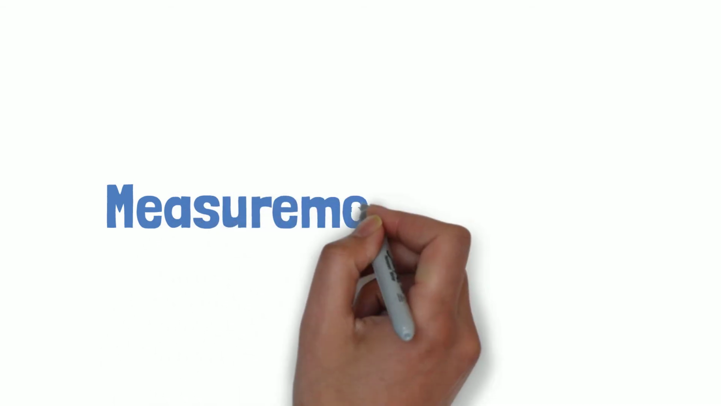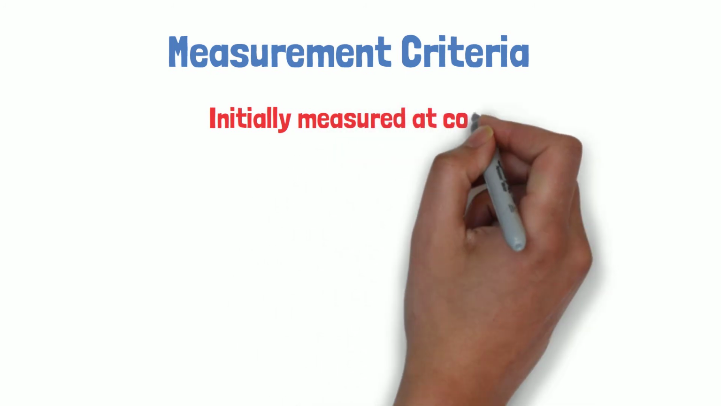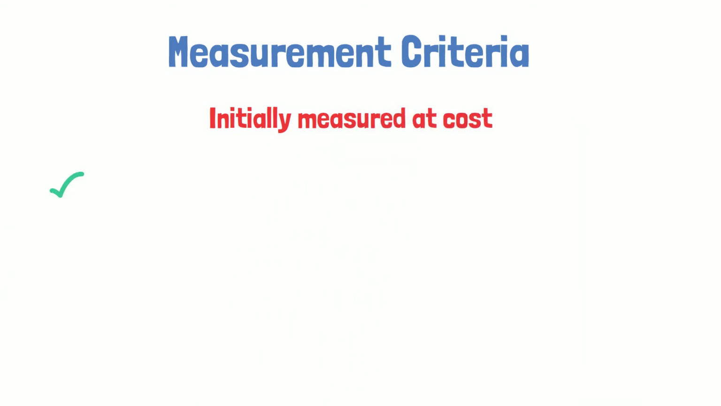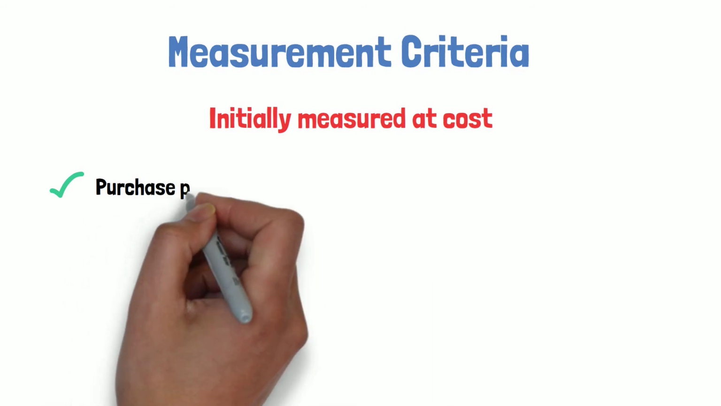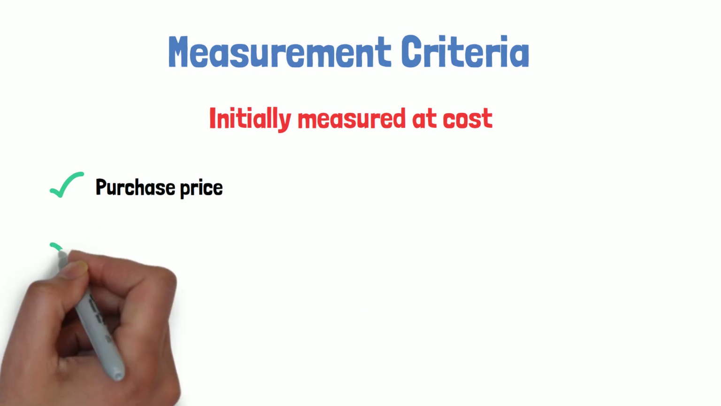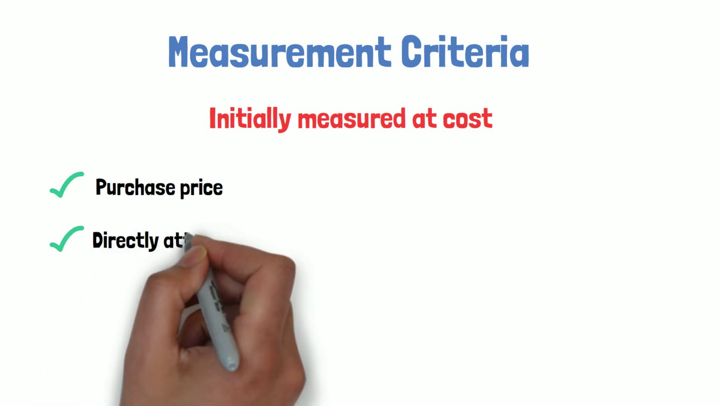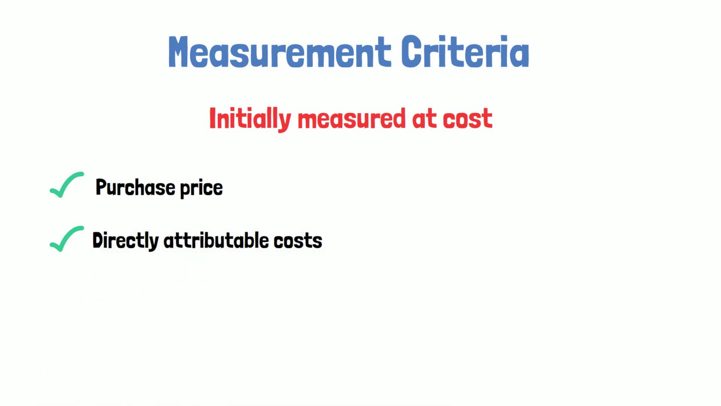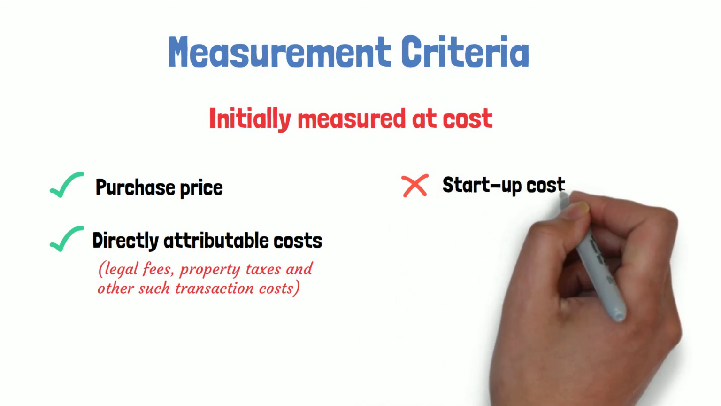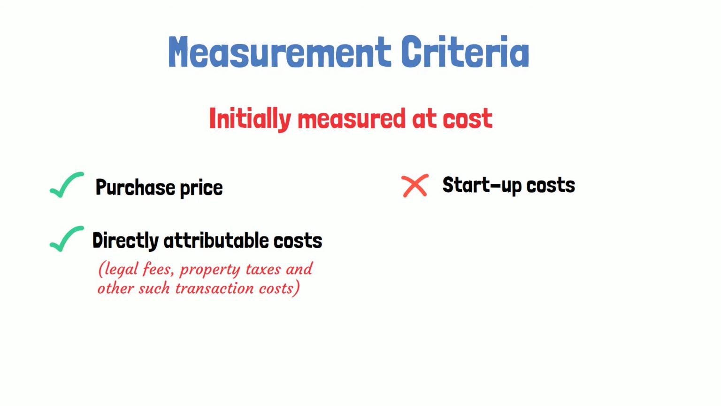Now let's move on to the measurement criteria. An owned investment property should be initially measured at cost. The cost structure includes purchase price and directly attributable costs such as legal fees, property taxes, and other transaction costs. The cost of investment property does not include startup costs unless they are necessary to bring the property to the condition necessary for it to be capable of operating in the manner intended by the management.